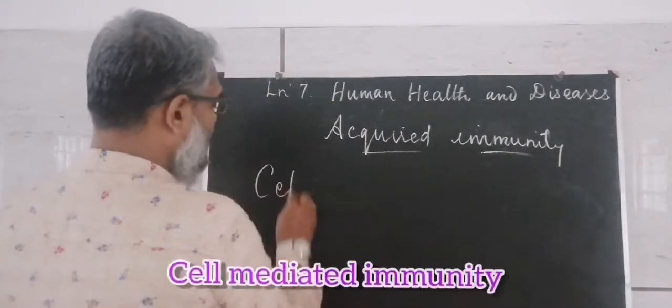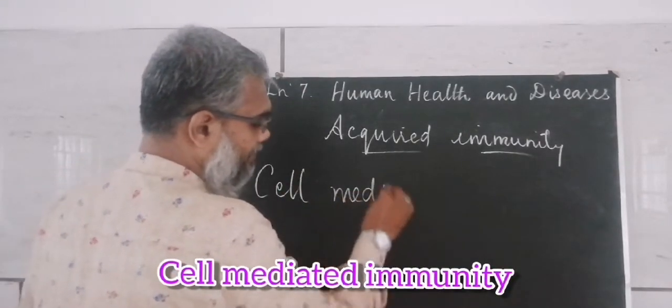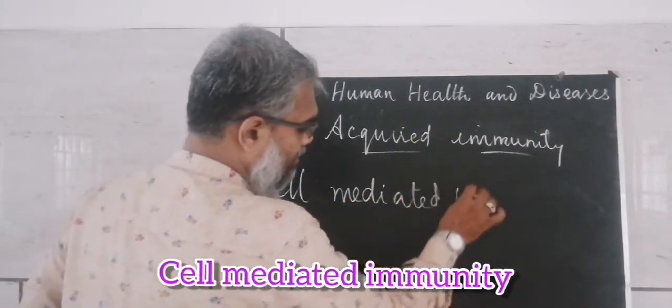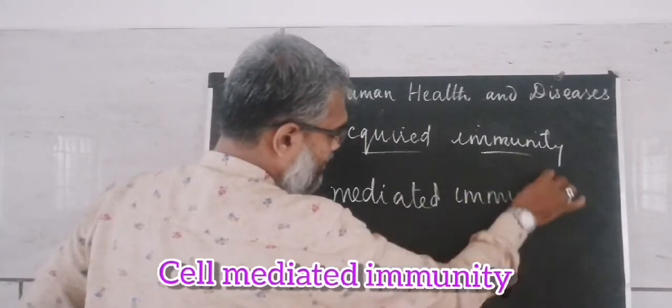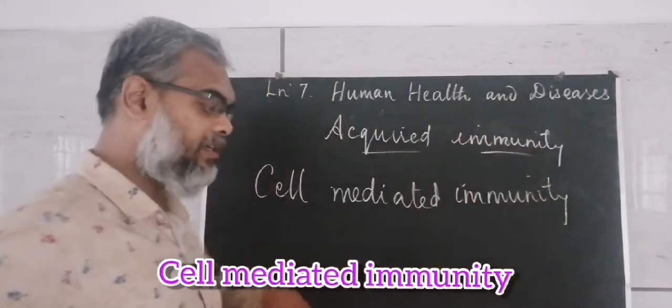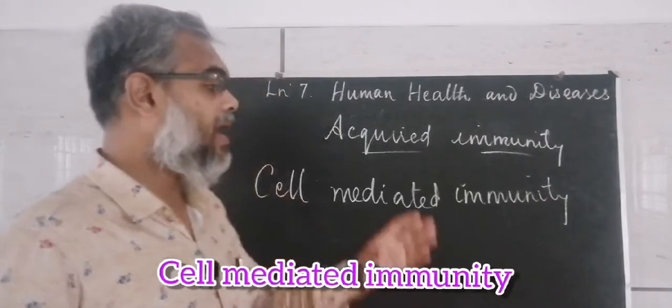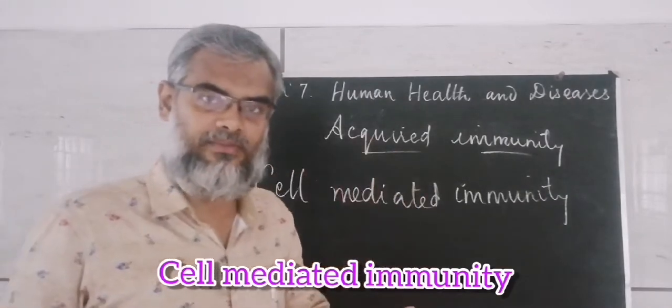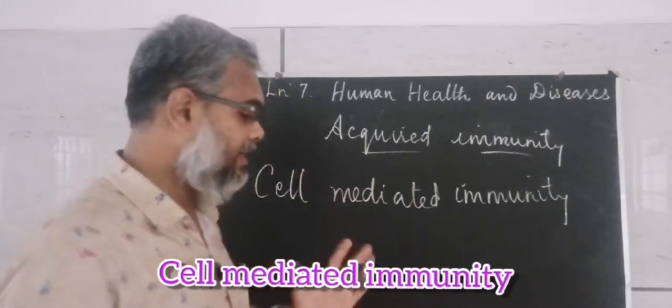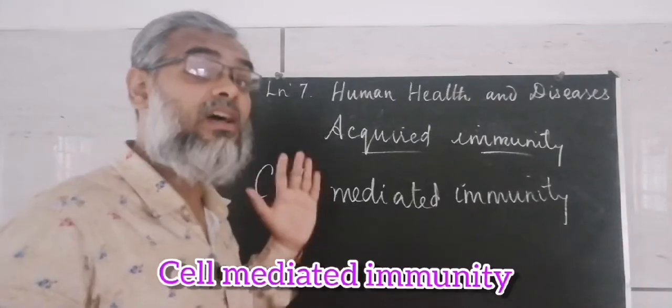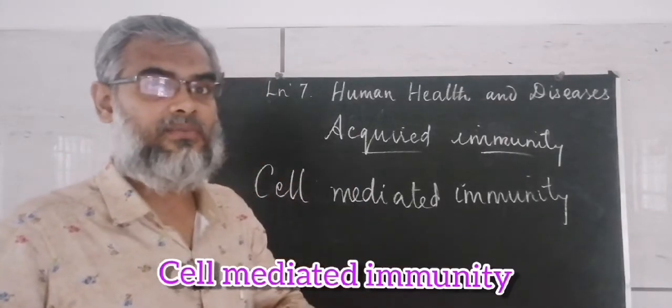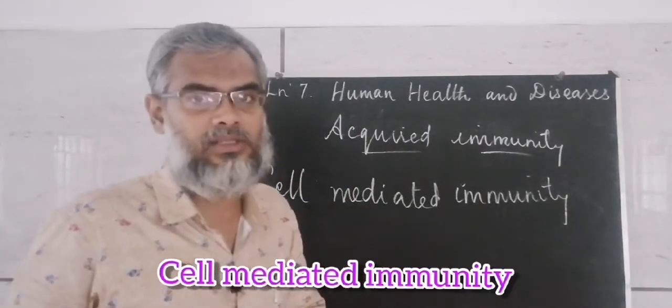One is cell-mediated immunity. That is, the pathogens are destroyed without producing antibodies. Antibodies will not be produced.